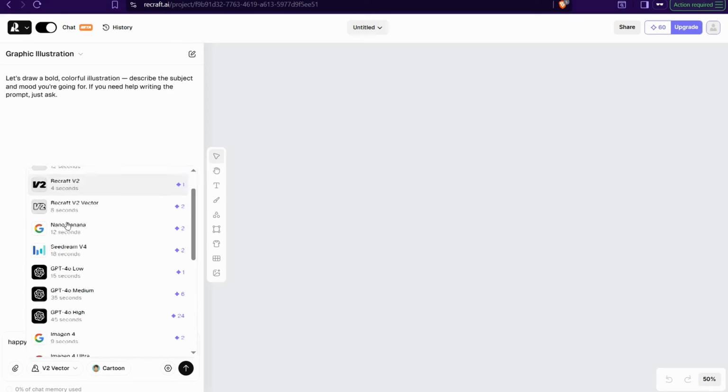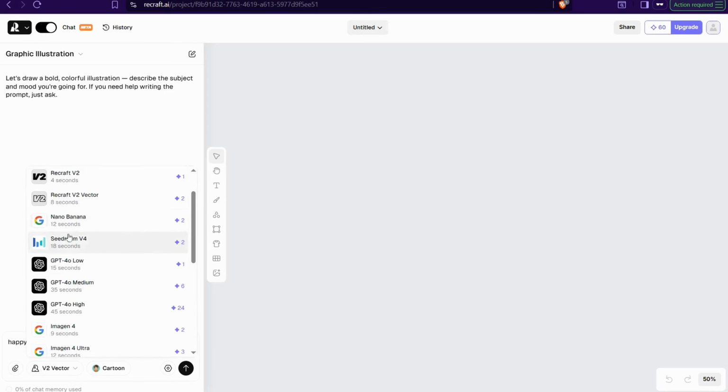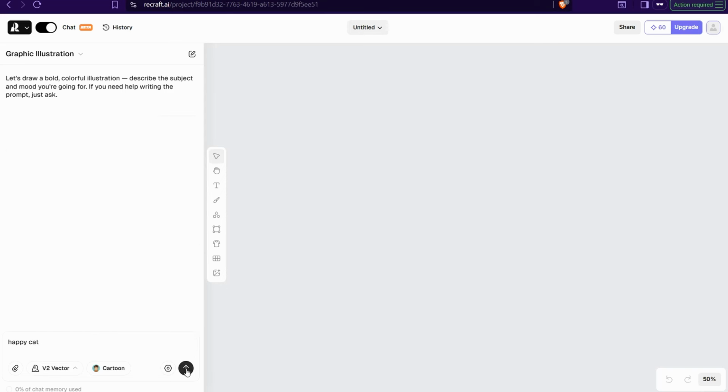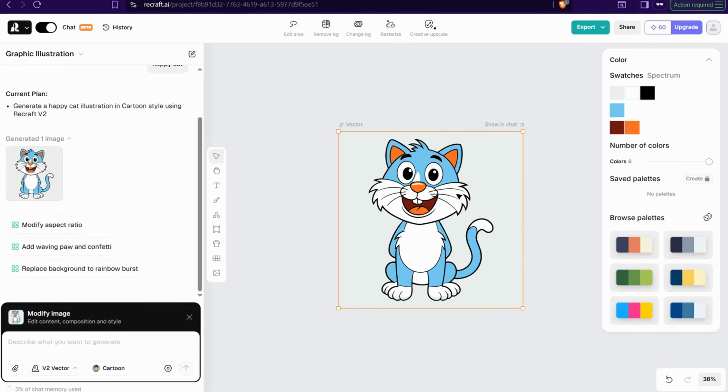It could be Recraft V3, Seedream, Nano Banana, and so on. I can just keep the default option, which is Recraft V3. Okay, and go enter, and in just a few seconds it gives you this amazing result, as you see. Amazing. And for sure you can find up there different options to edit this image, including this one, Remove Background.